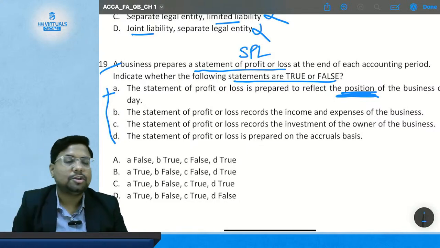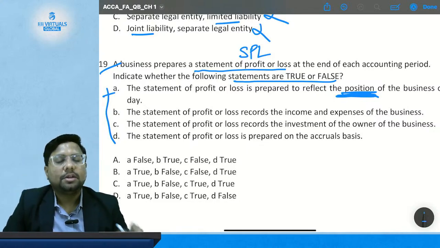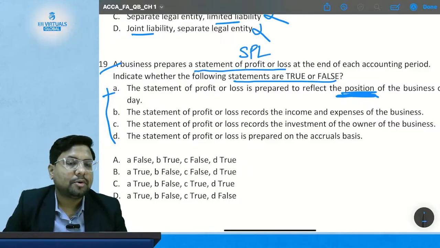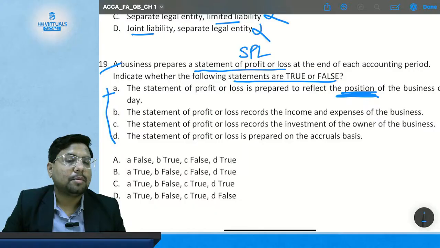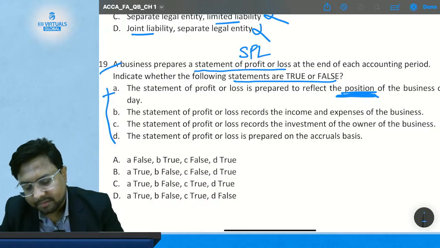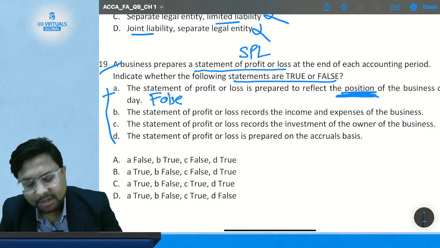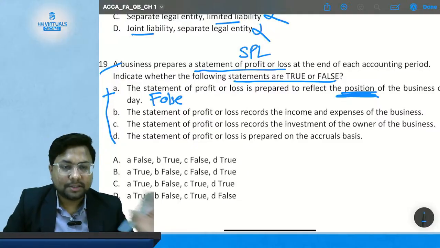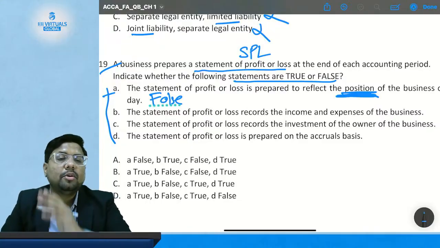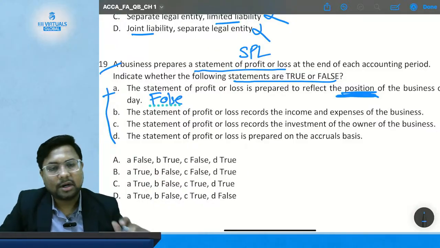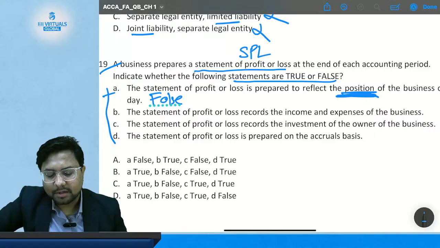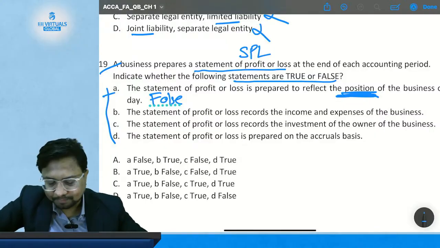The statement of financial position talks about the position of a business, and the statement of profit or loss talks about the performance of the business. So this statement is false. Also, it does not talk about a particular day. The statement of profit or loss will tell you about the entire accounting period or a limited accounting period, not a particular date. Okay, so this statement is false.